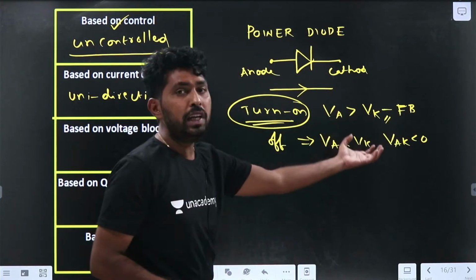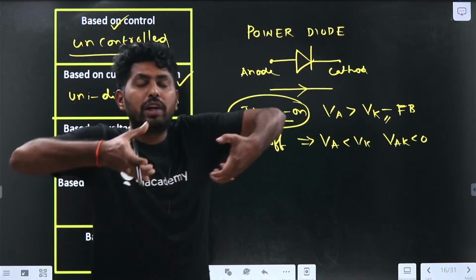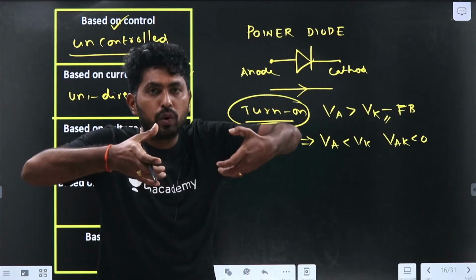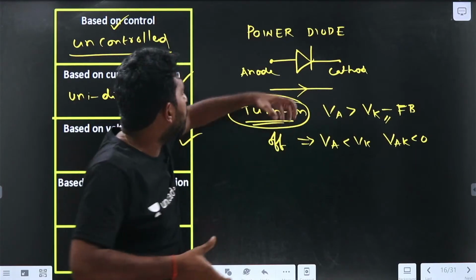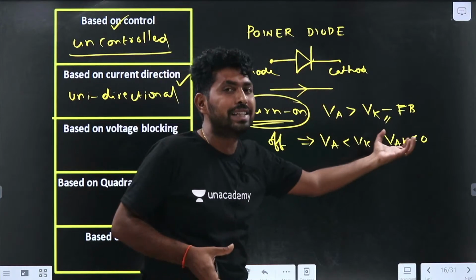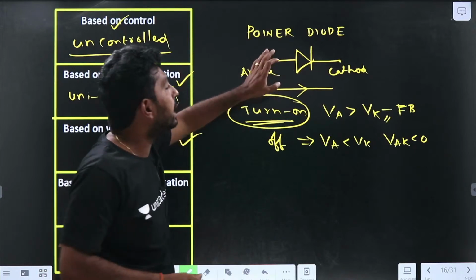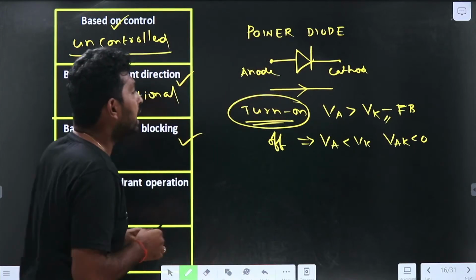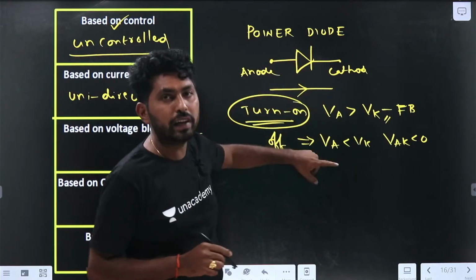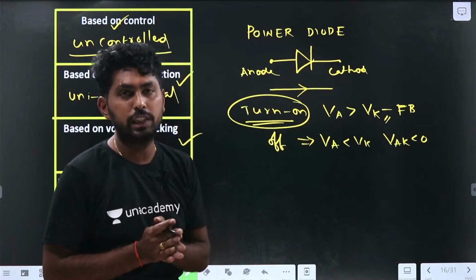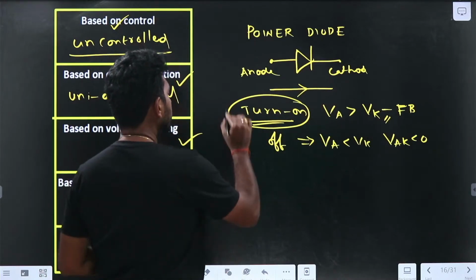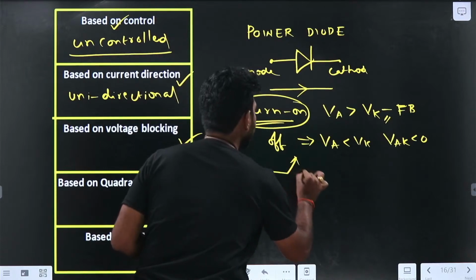So when we apply a negative voltage across anode and cathode, that is VAK less than 0, the diode will be in the off state. During the off state, it is blocking the negative voltage.